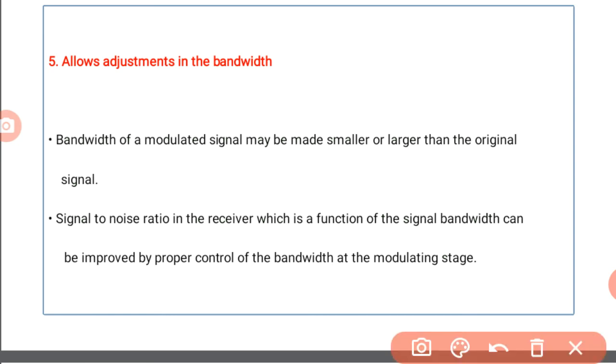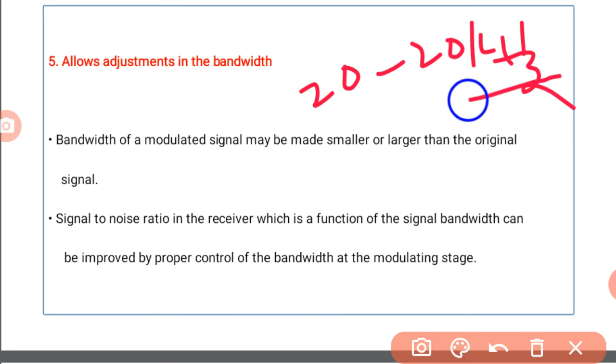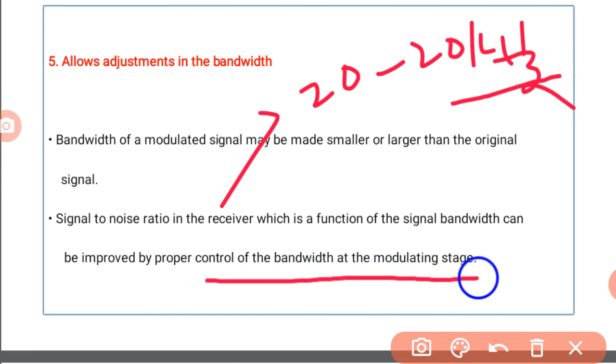Suppose the original signal frequency range is from 20 hertz to 20 kilohertz. By modulation, either we decrease this bandwidth from the 20 to 20 kilohertz range, or otherwise make it greater. That means the signal to noise ratio in the receiver, which is a function of the signal bandwidth, can be improved by proper control of the bandwidth at the modulating stage. So the signal to noise ratio is increased.